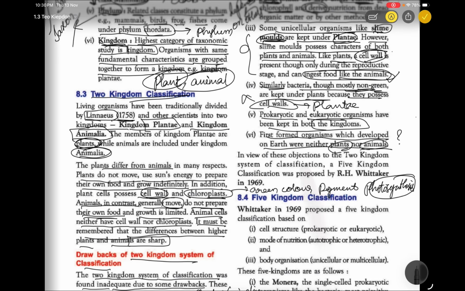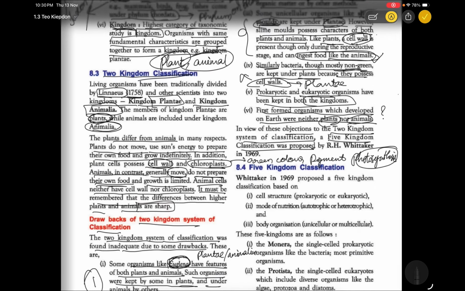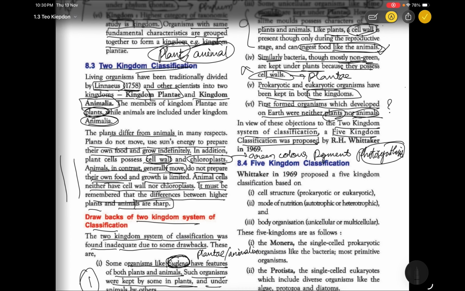In view of these objections to the two kingdom system of classification, a five kingdom classification was proposed. So in this page, we see there are so many types of drawbacks. So another scientist came, that is R.H. Whittaker. He introduced the five kingdom classification. It is very much famous, the five kingdom classification. Let's discuss it in another video.